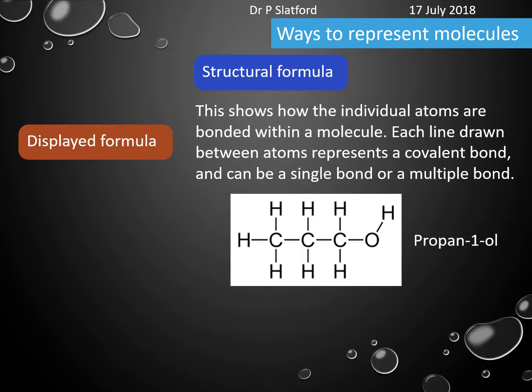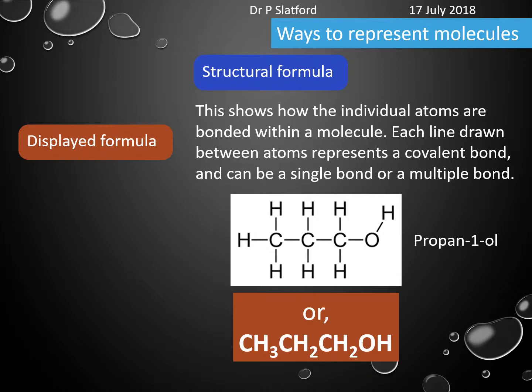And here we can see that we've got carbon-carbon single bonds. We've got carbon-hydrogen single bonds. We've got an oxygen-hydrogen single bond, and we've even got a carbon-oxygen single bond there as well. So we've got quite a few of those. Okay, and that shows us how it's actually bonded together.